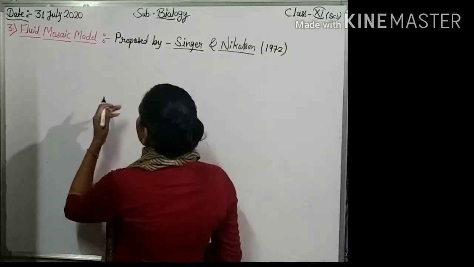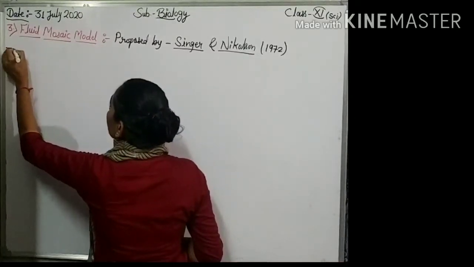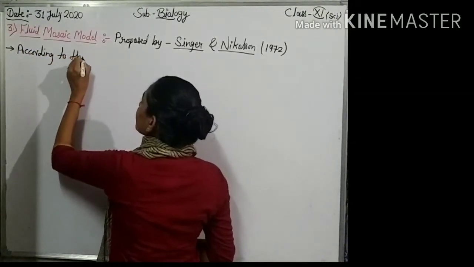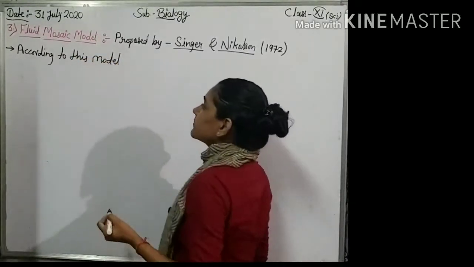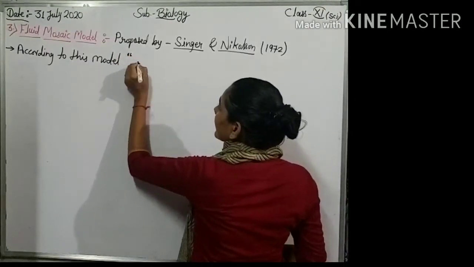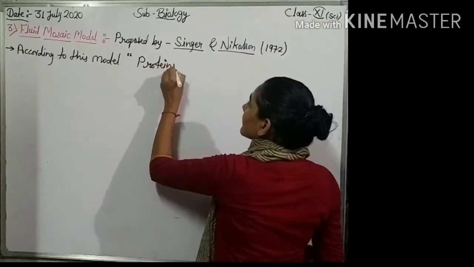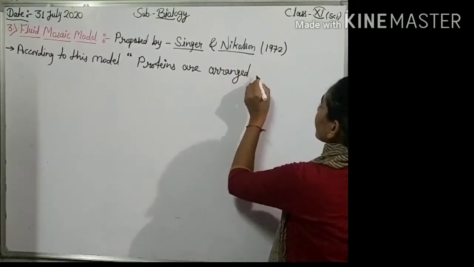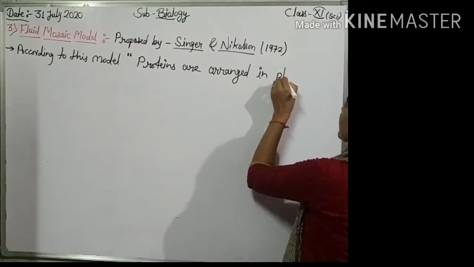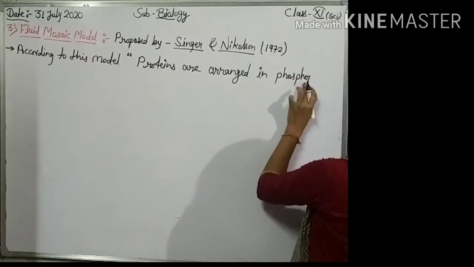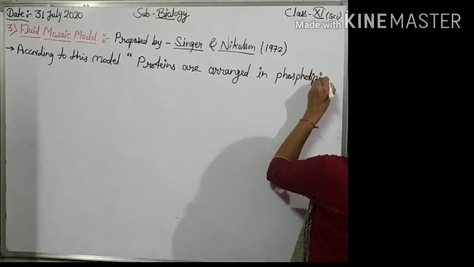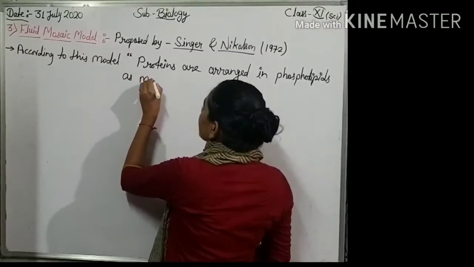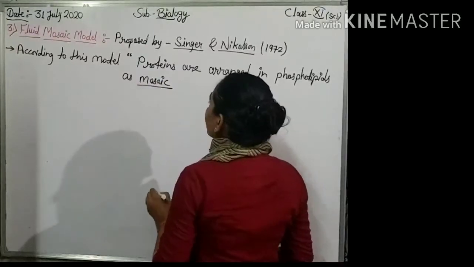What is the statement of this model? According to this model, proteins are arranged in phospholipids as a mosaic pattern.